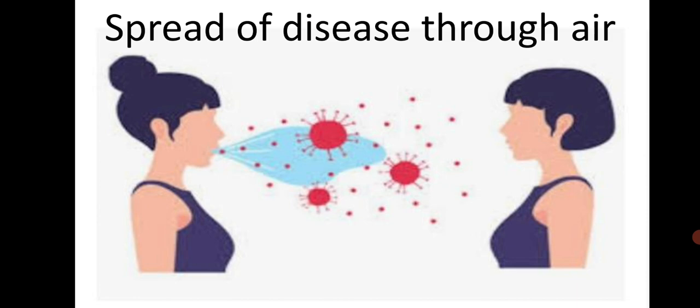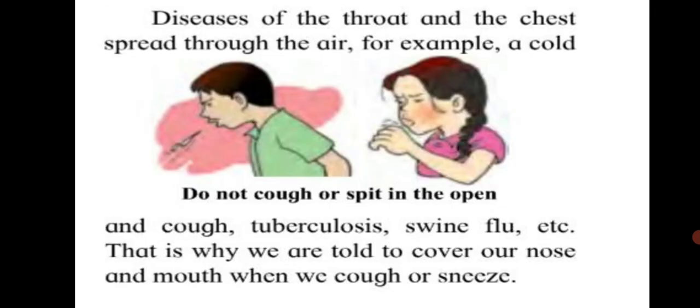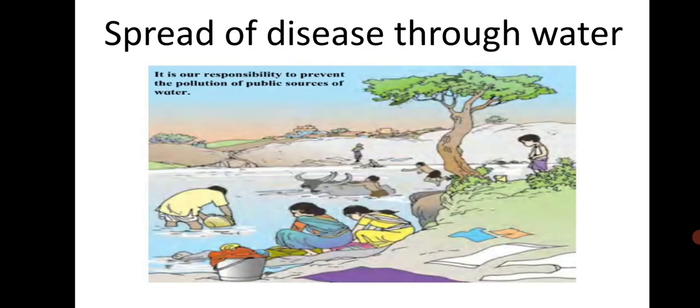The germs of a disease like influenza are present in the spit or saliva of the person who has the disease. When he coughs, spits, or sneezes, they enter the air with the tiny droplets of saliva or spit. When another person breathes in that same air, the germs enter their bodies. Diseases of the throat and the chest spread through the air. For example, tuberculosis, swine flu, etc. That is why we are told to cover our nose and mouth whenever we cough or sneeze.